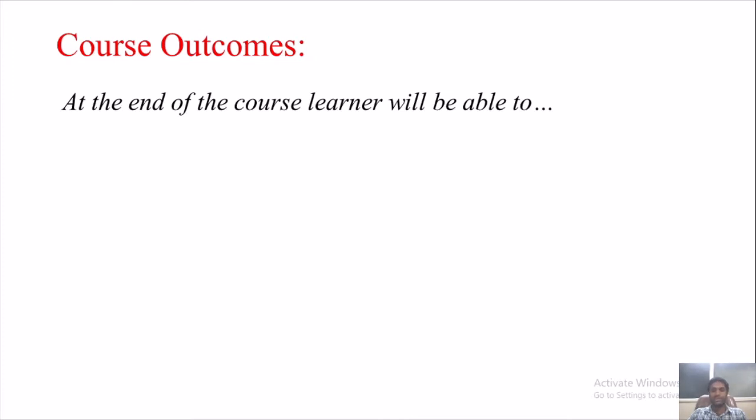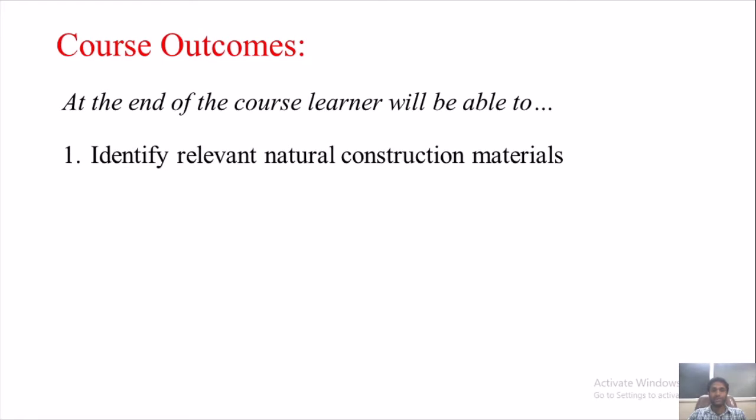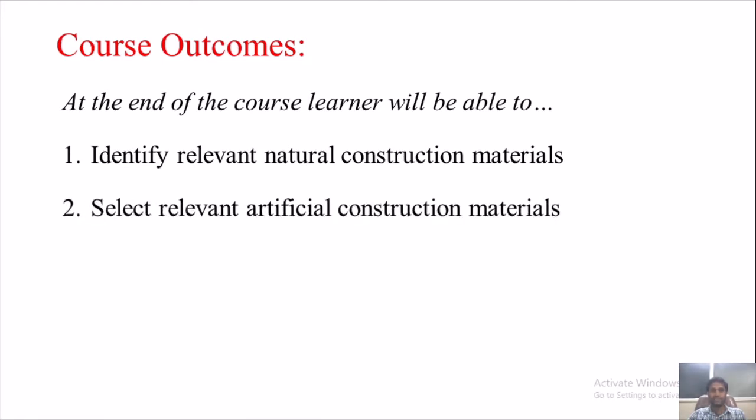At the end of the course, learners will be able to, number 1, identify relevant natural construction materials. Relevant natural construction materials are nothing but stones, bamboos, unprocessed woods, asphalts, etc. In unit number 1, you are going to learn about the natural construction materials.